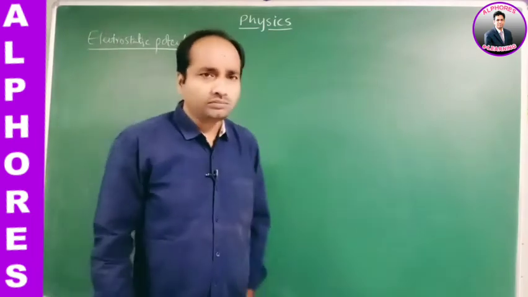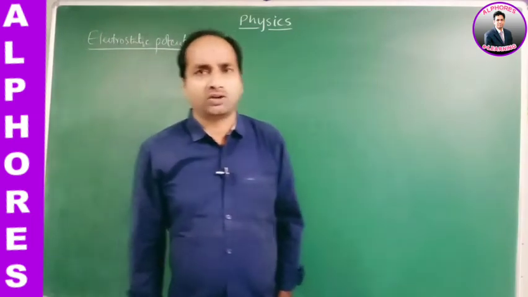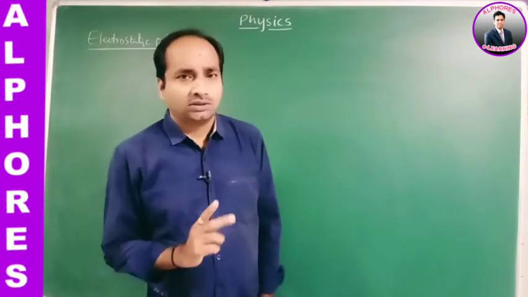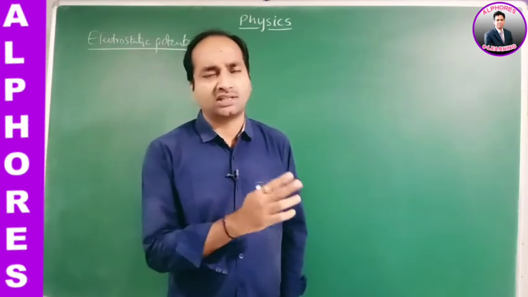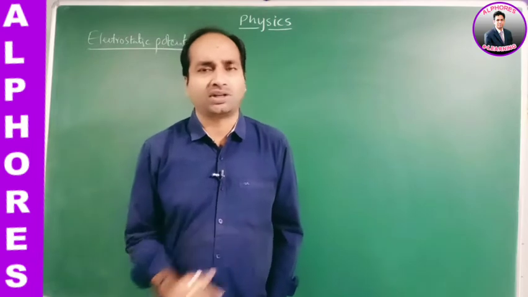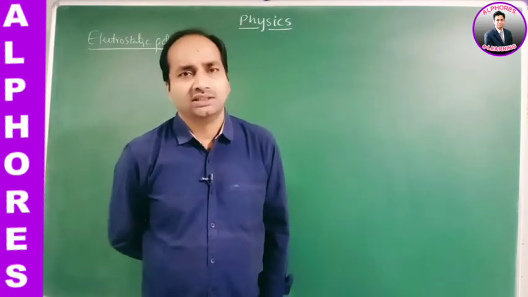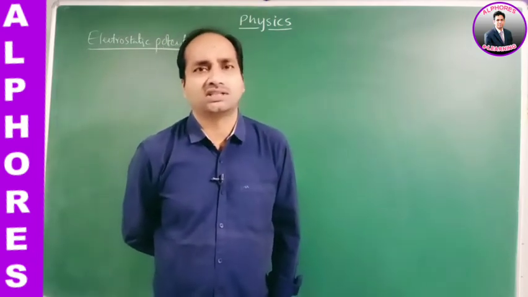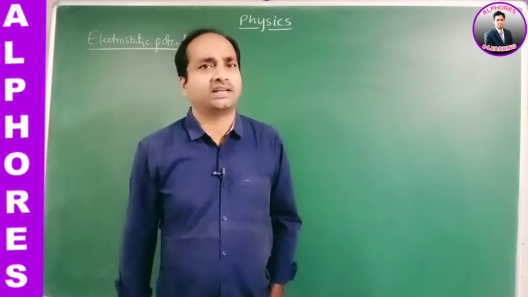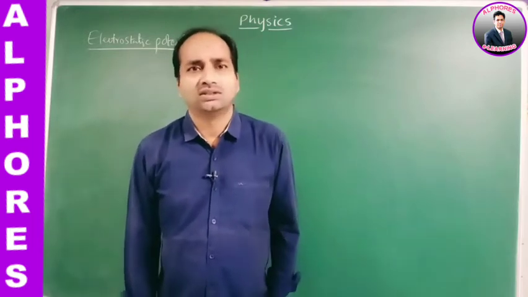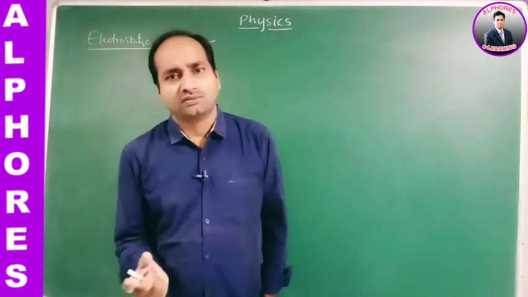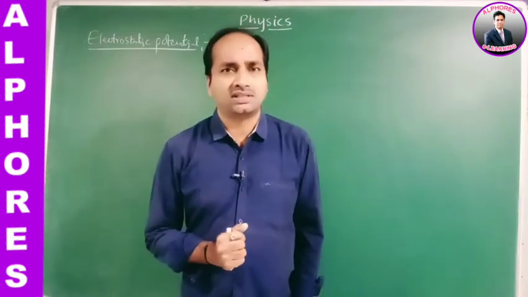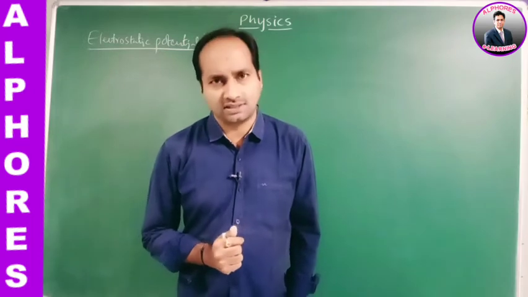Okay. See, electrostatics is divided into two parts: electric charges and fields, and electric potential and capacitance. In electric charges and fields, we mainly concentrate on two physical quantities, electric field intensity and electrostatic force. These two are vector quantities.